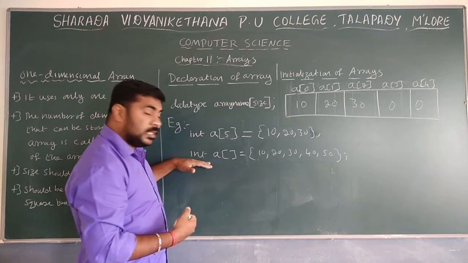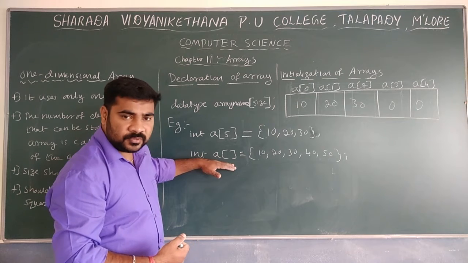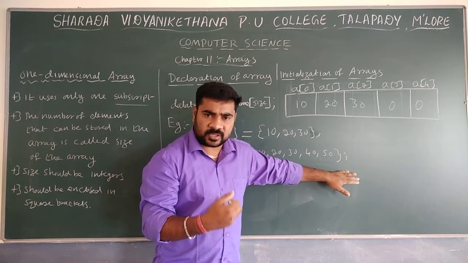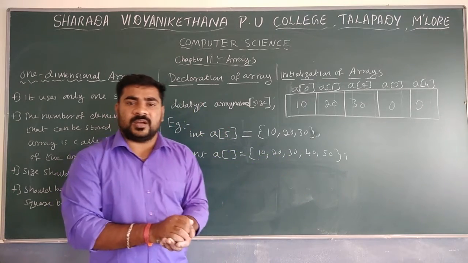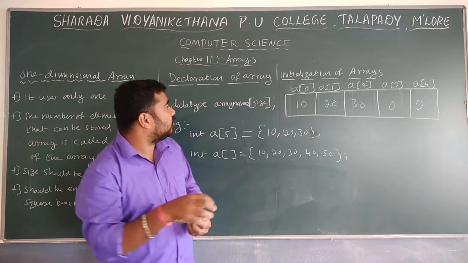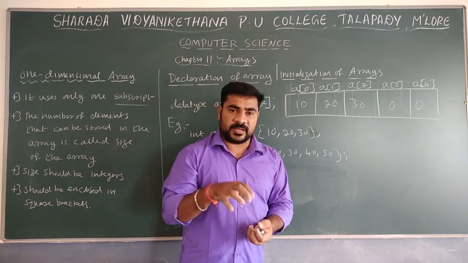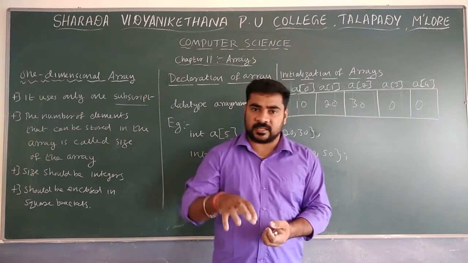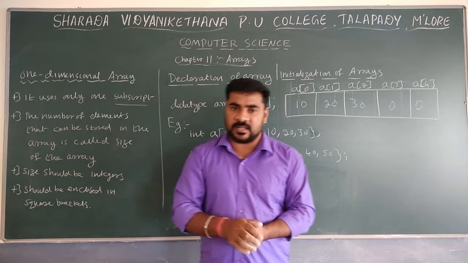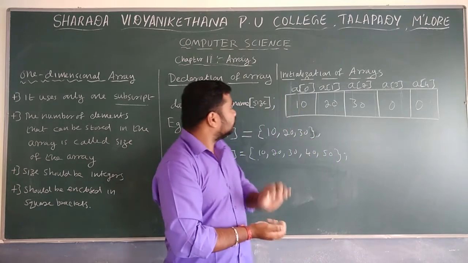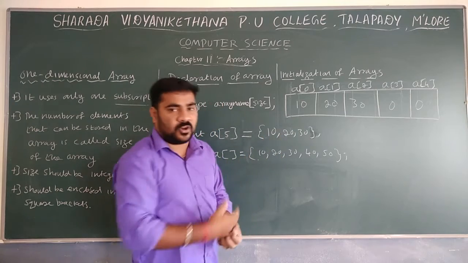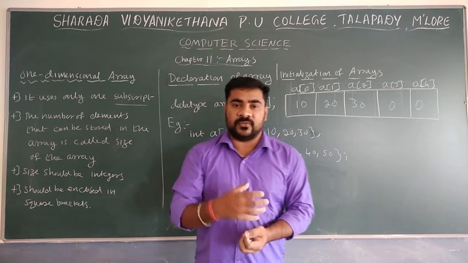Also, this is one more method, A of directly with the elements. In this case, there is no need to think about the total size. However many elements you give, that many elements can be stored inside the array. So this is about the initialization of arrays. Mainly 2 types of initializations are there. One, you can directly initialize A of 0 equal to 1 like that. And the second method, using square bracket and flower bracket, we can assign different values.